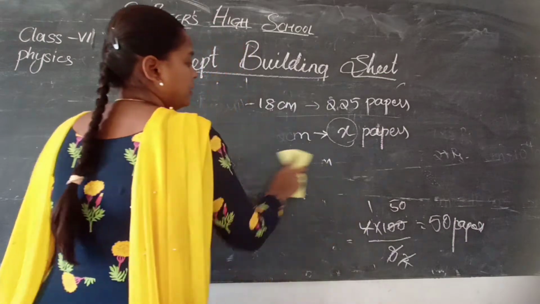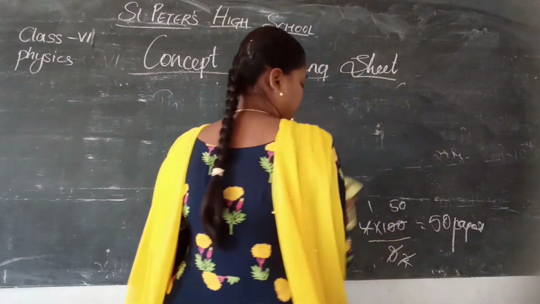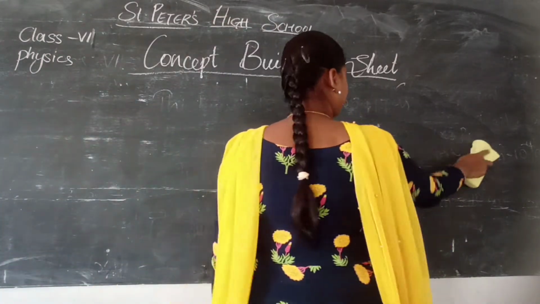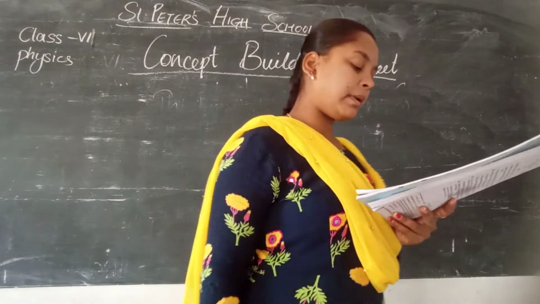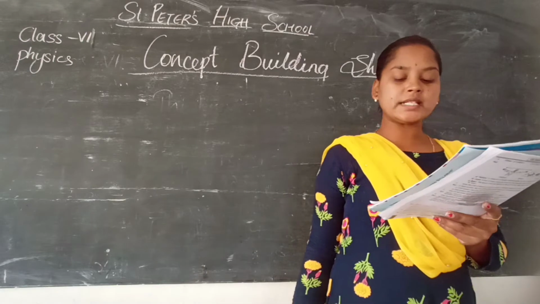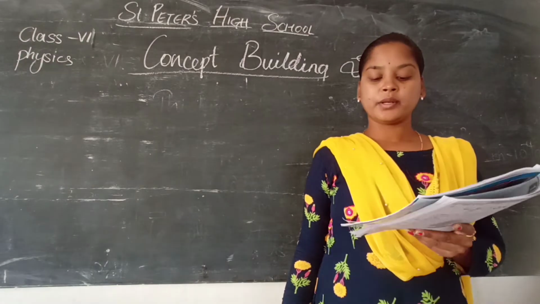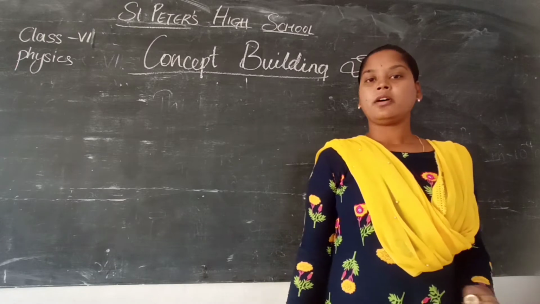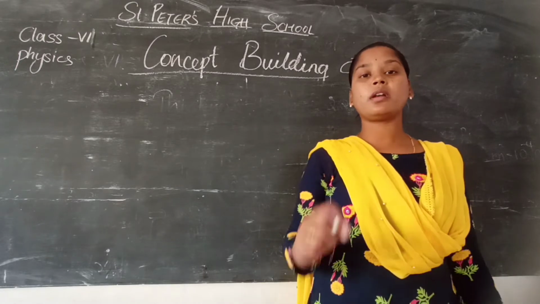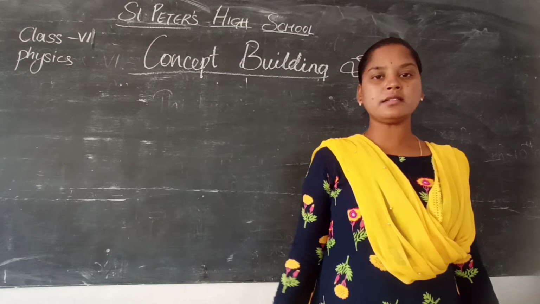Next one. If the smallest measurement that can be measured by using a scale is 0.1 mm, what is the least count of the scale we use in our classes? Already we have discussed what least count is. The smallest measurement measured by an instrument is called the least count.